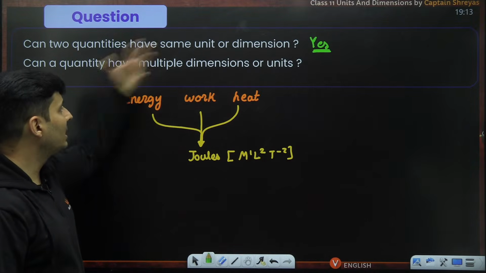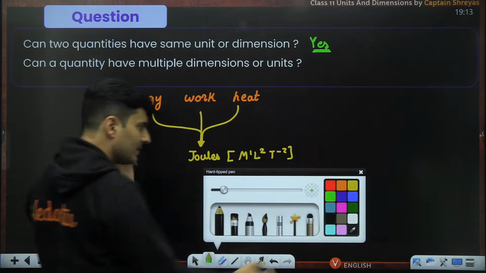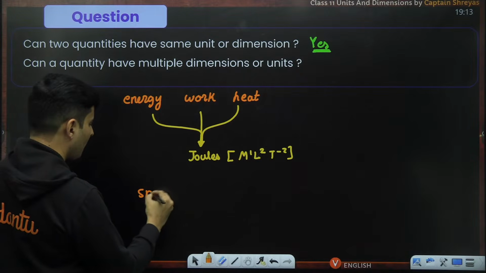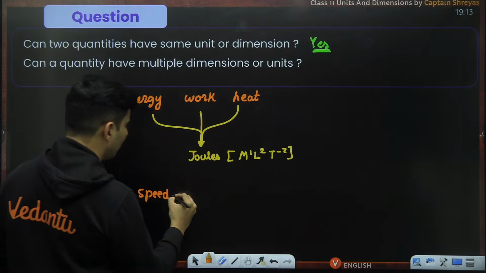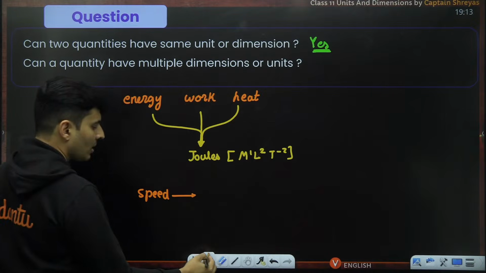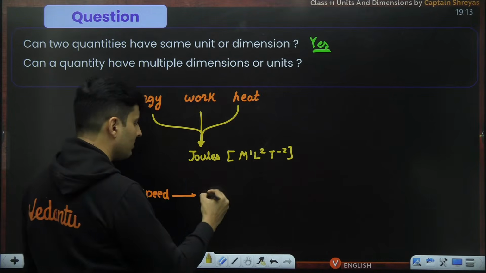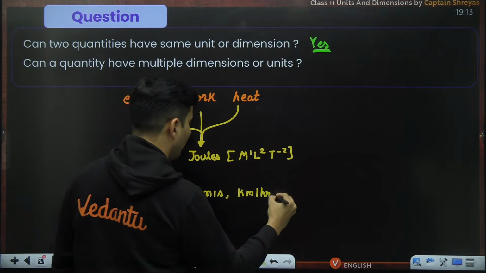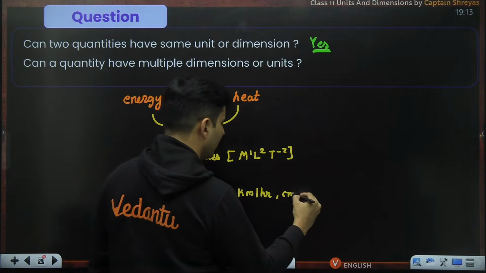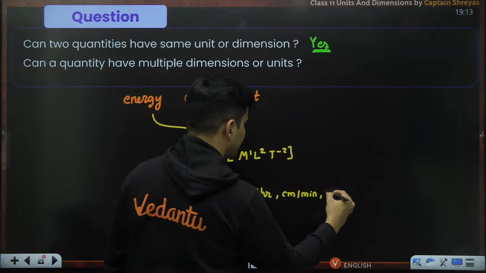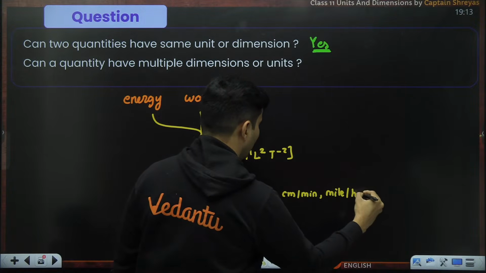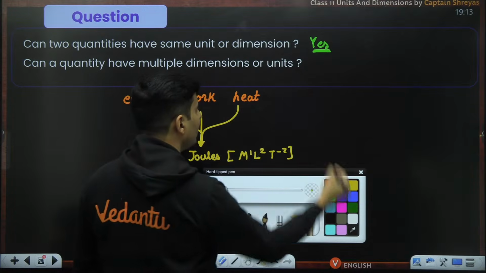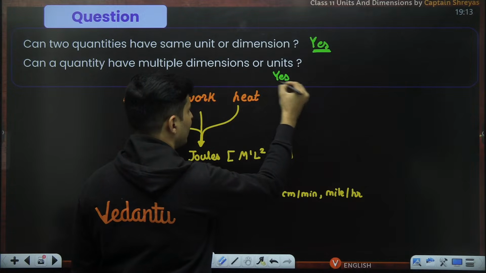Can a quantity have multiple dimensions or units? This is another interesting question. Let's say you take the quantity of speed. Can a physical quantity have multiple units or dimensions? If you see speed, it can be expressed in meters per second, kilometers per hour, centimeters per minute, miles per hour, all of this. So can it have multiple units? The answer is yes.